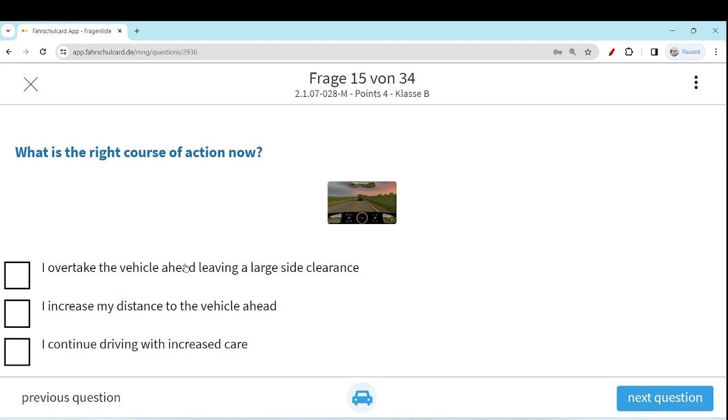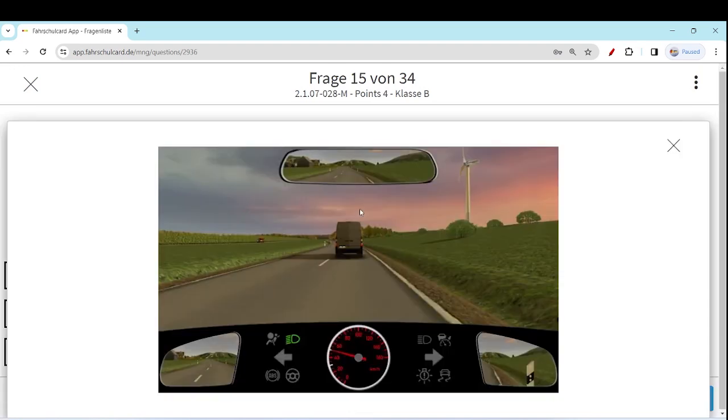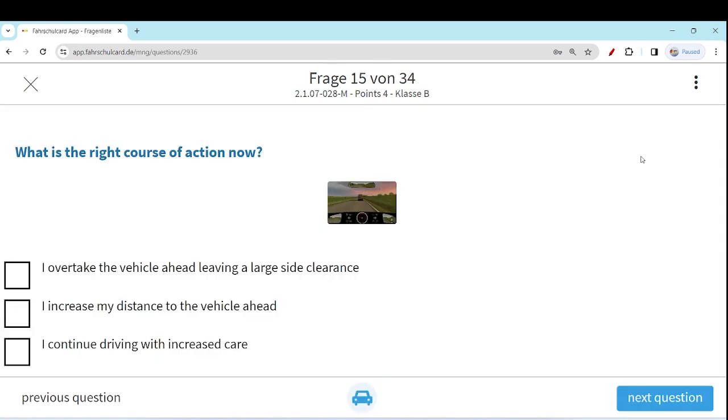I overtake the vehicle ahead, leaving a large side clearance. It's very risky. The way the driver is driving the van, if you change lanes and try to overtake, the driver can hit you. It's not a good idea to overtake, even leaving a large side clearance.